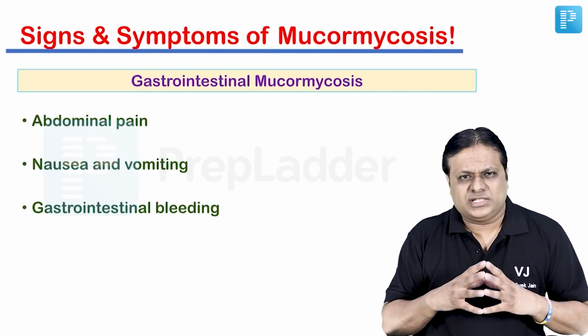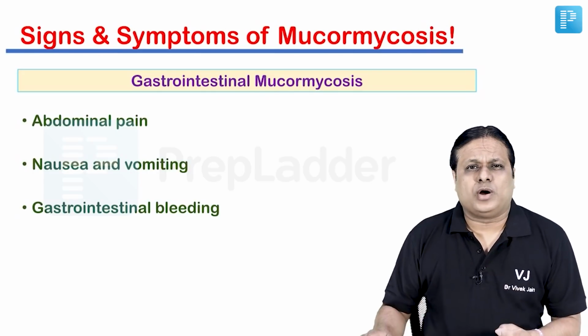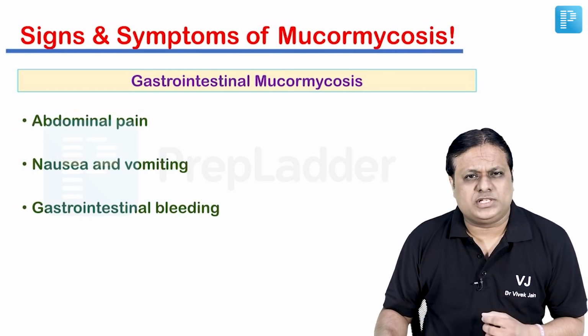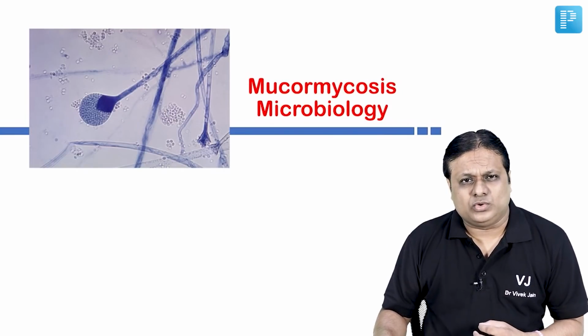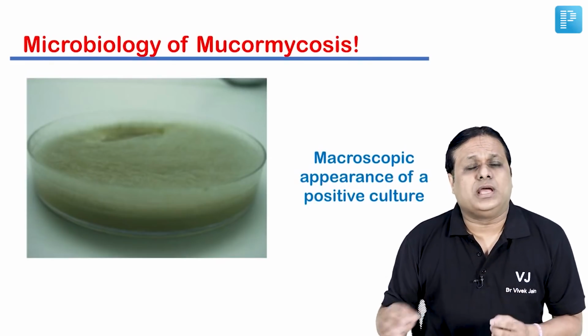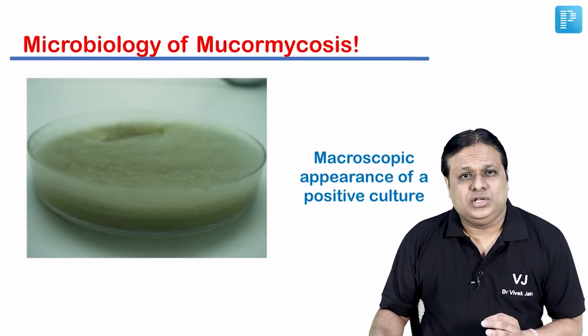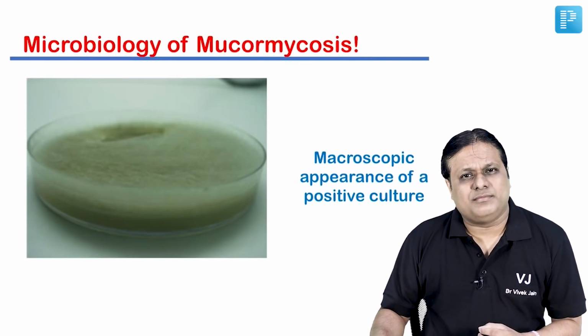See, diagnosis of this mucormycosis we will be discussing shortly, but before that, you must know about the microbiology and pathology of this particular disease. So let's look at the microbiology of mucormycosis. Friends, this is the macroscopic appearance of a mucormycosis positive culture. So imprint this photograph in your mind in case it is asked in your forthcoming examination.